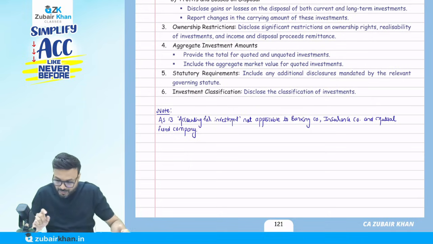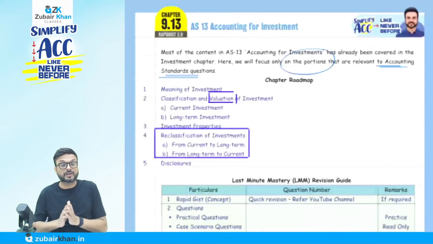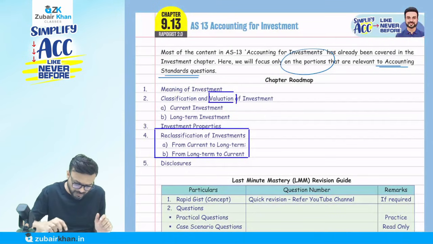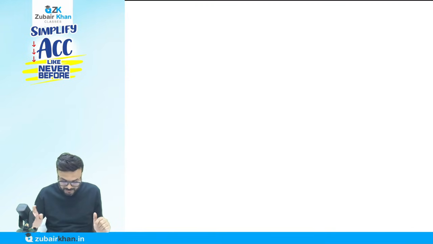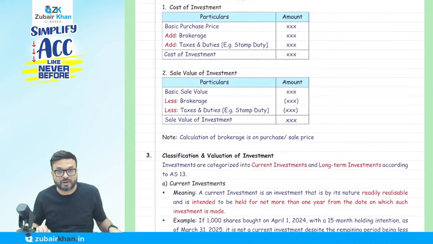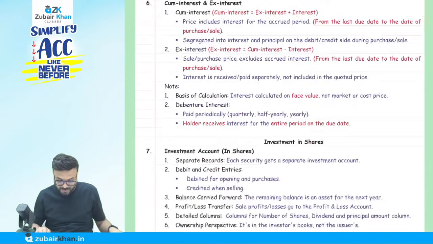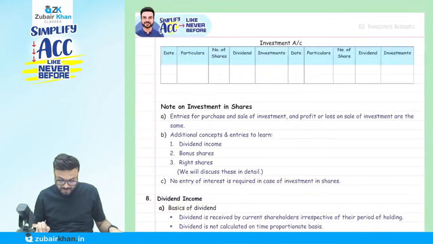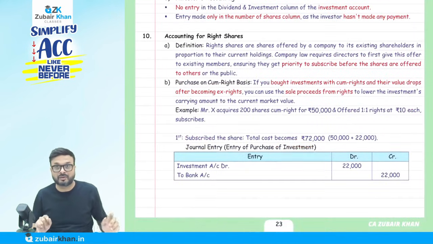Okay. Now, done. Only 2 pages. Don't worry about these bonus shares and all that, I will cover them in the investment chapter. We have a separate investment chapter also. Marathon is going on. I will make a separate video on the investment chapter as well. How to prepare the investment account and all that I will discuss with you in detail later on. Shares, all this will come when we cover the investment chapter.